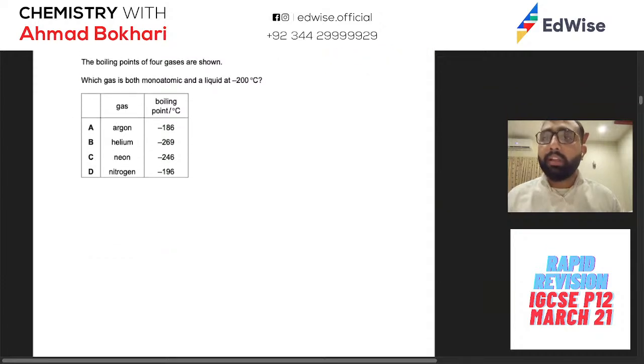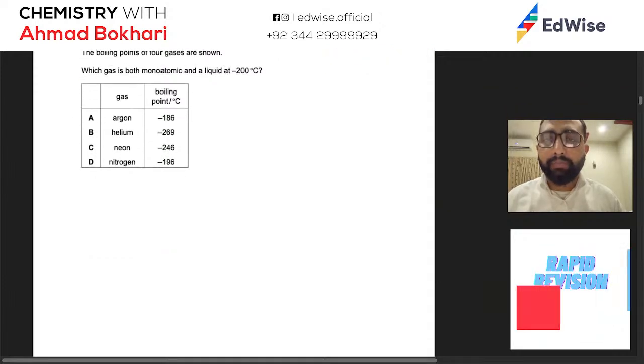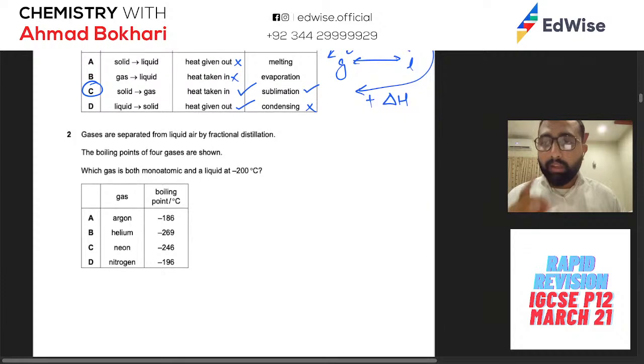Alright, moving on. Gases are separated from liquid air by fractional distillation. Okay. For this, I need you to remember what gases are there. So we have the highest constituent is nitrogen, then we have oxygen, then we have argon, and then we have other gases like carbon dioxide. So that order you need to remember this, क्योंकि उस पर क्वेश्चन आ सकते हैं.